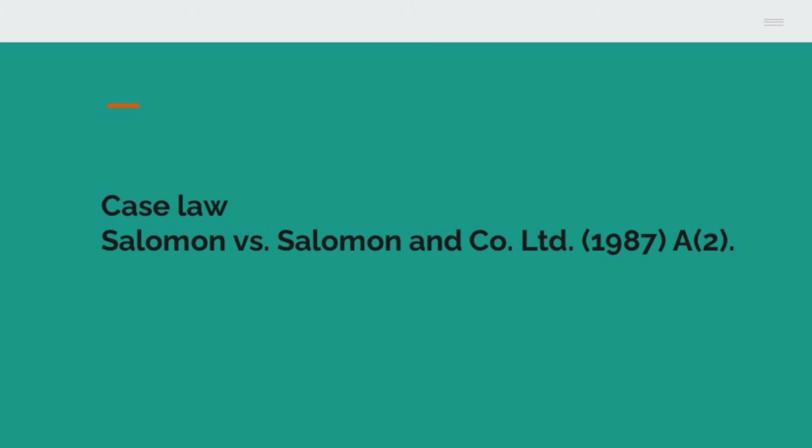But the contention was rejected by the House of Lords, and it was held that Solomon and Company Limited was a real company fulfilling all the requirements of the legislature, and it had a separate legal entity from its members. So therefore Solomon was entitled to be paid his dues first as a secured creditor.